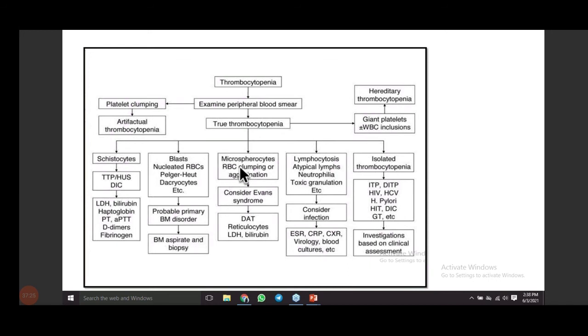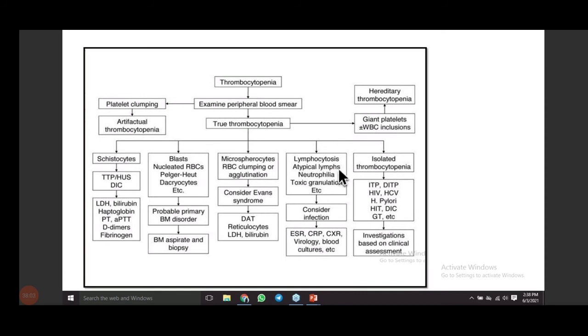Okay. Now, if you are seeing microspherocytes, that is small spherocytes, and RBC clumping or agglutination, then you have to think of Evans syndrome, in which we have thrombocytopenia as well as hemolytic anemia, right? So for that, you will get a direct antiglobulin test and reticulocytes done, LDH and bilirubin. Bilirubin will help in both cases, as it will help you know whether the patient is having hemolysis or not.